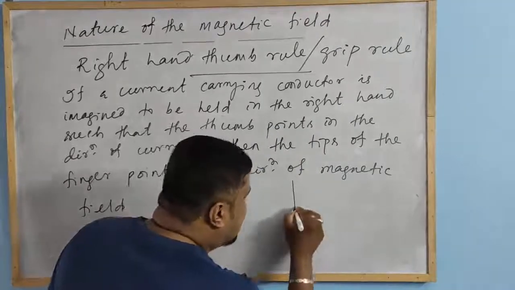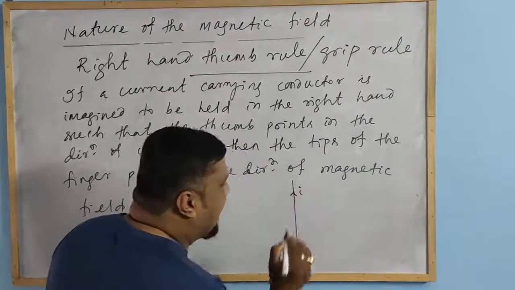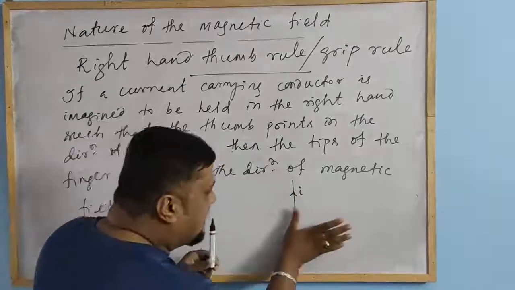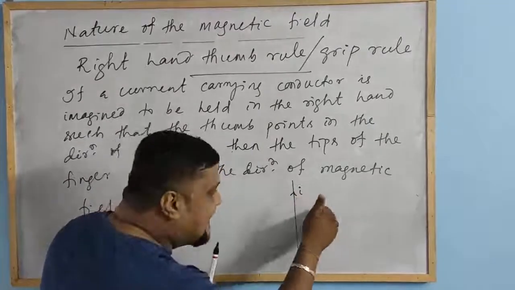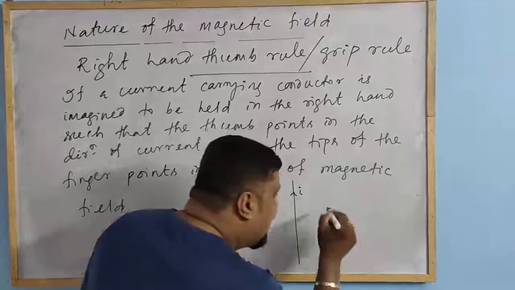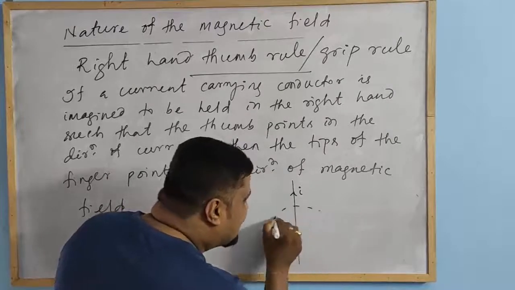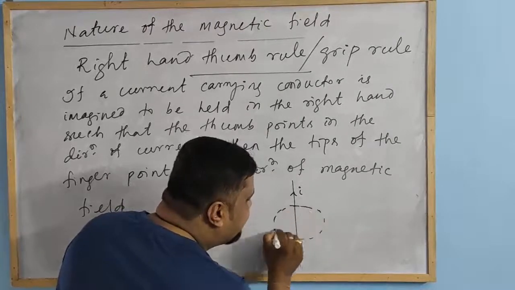Now let me show this. If this is the current carrying conductor I, then to hold it, I will point like this. So what is the direction of the magnetic field here? Perpendicular inward. So this is the magnetic field line.